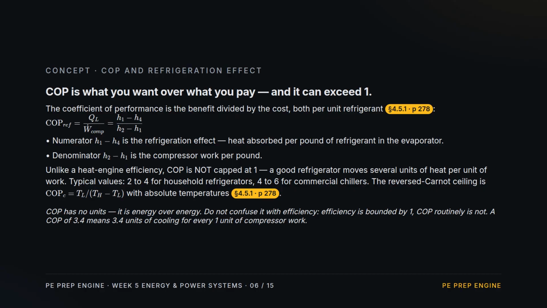Now the score. The coefficient of performance is what you want over what you pay, both per pound of refrigerant. For a refrigerator, it is the refrigeration effect, H1 minus H4, over the compressor work, H2 minus H1. The numerator is the heat absorbed in the evaporator. The denominator is the work in. Unlike a heat engine efficiency, COP is not capped at 1. A good refrigerator moves several units of heat per unit of work. 2 to 4 for a household fridge, 4 to 6 for a commercial chiller. The reversed Carnot ceiling uses absolute temperatures, cold over the temperature difference.